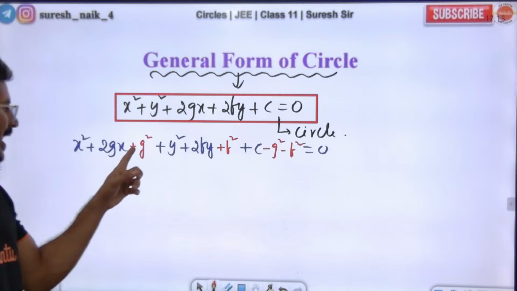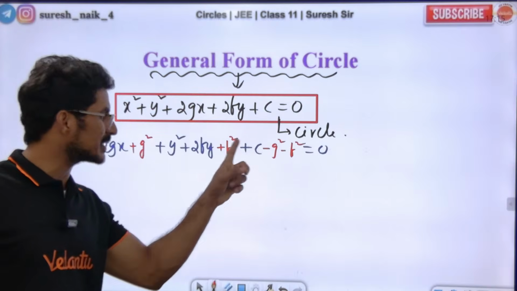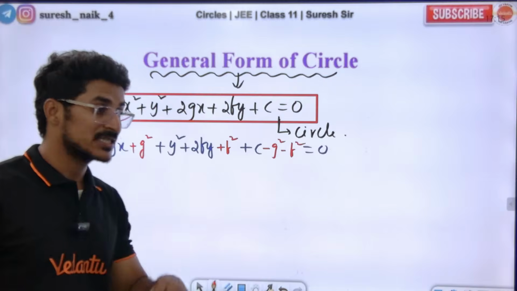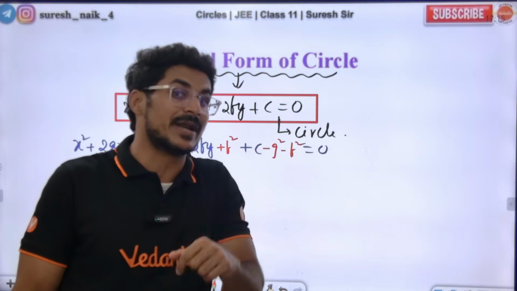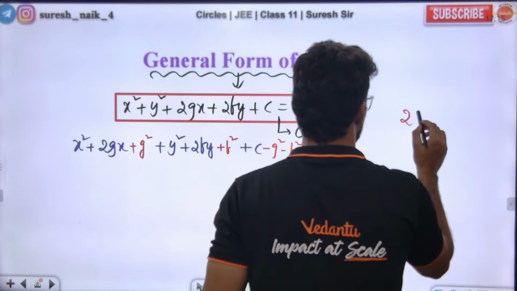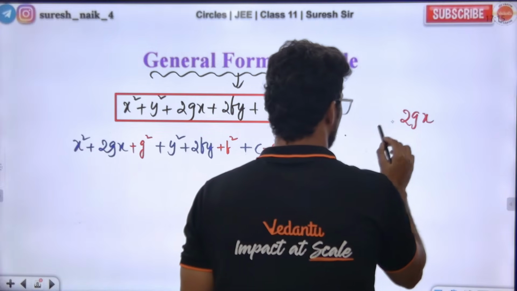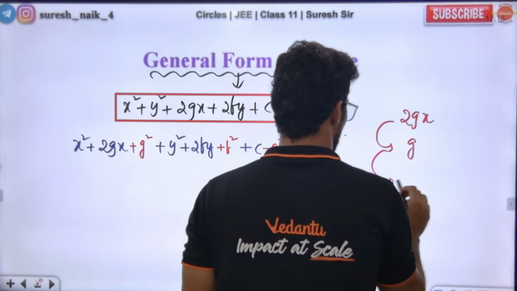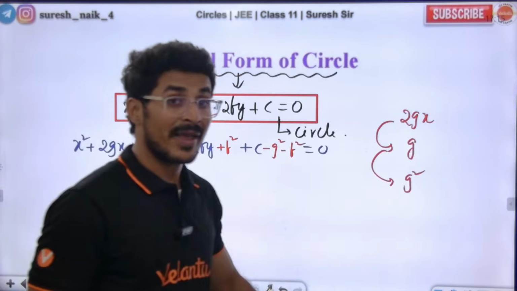Sir, why are you adding g square and subtracting g square? Why are you adding f square? Why are you subtracting f square? Sir, how did you get the idea to add and subtract g square? Okay, wow. Now look at this equation: the coefficient of x is 2g, half of it is g, and its square is g square. Why are we doing this?